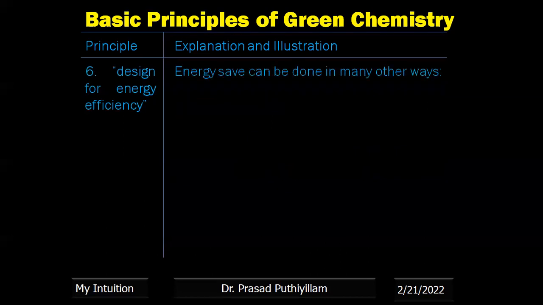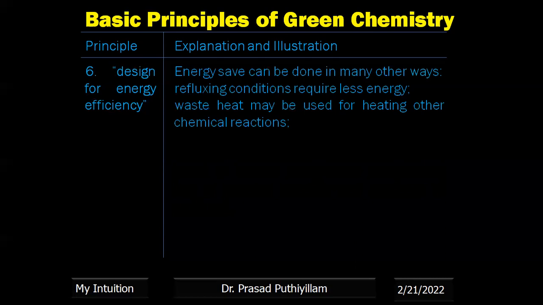Energy can be saved in many other ways, like refluxing conditions rather than just heating. Refluxing means it is in a closed container, and whatever vapors form are condensed back to the reaction medium. Therefore, there is less wastage and more efficiency, and more reaction conversion. Waste heat may be used for heating other chemical reactions. Whatever heat is produced in one reaction can be used for heating another chemical reaction.